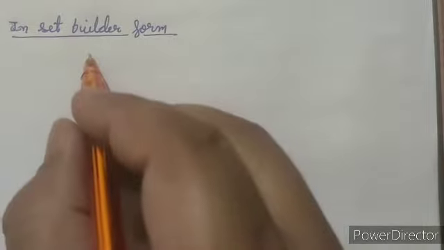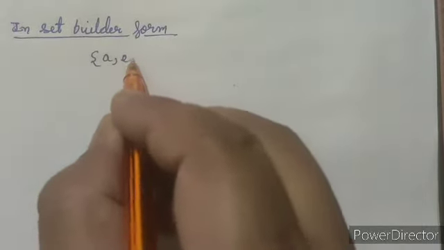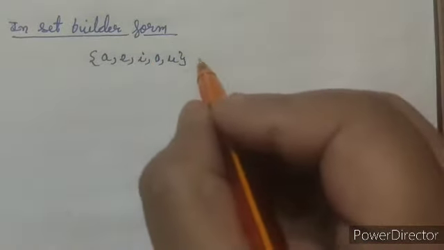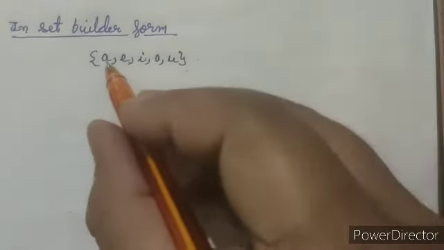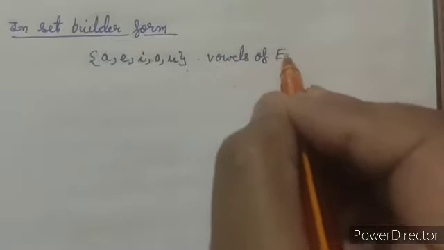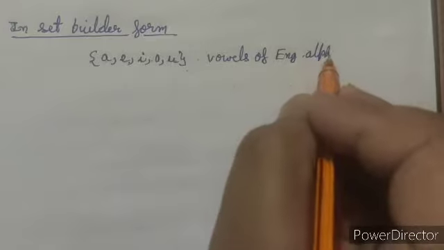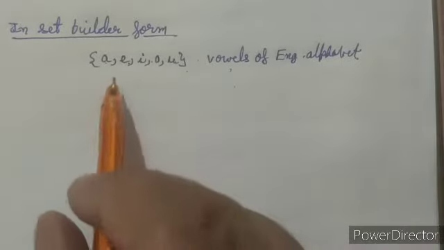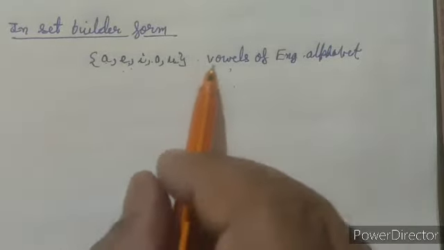All the elements of a set possess a single common property which is not possessed by any other element outside the set. Let us take an example: A, E, I, O, U. These letters are the vowels of the English alphabet, and no other letter possesses this property of being a vowel.